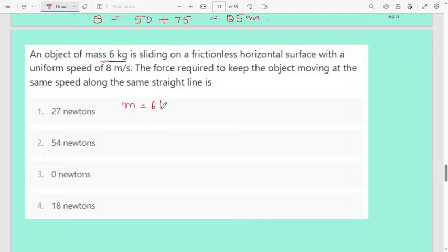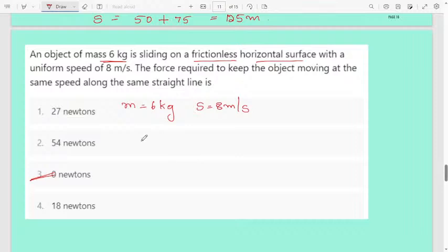the mass of the object is given, 6 kg. It is sliding on a frictionless horizontal surface with a uniform speed of 8 meter per second. Here speed is given, 8 meter per second, but they also gave one important thing, frictionless horizontal surface. Friction is not there, friction will be 0. The force required to keep the object moving at the same speed along the same straight line is, the correct answer for this question is 0 Newton.